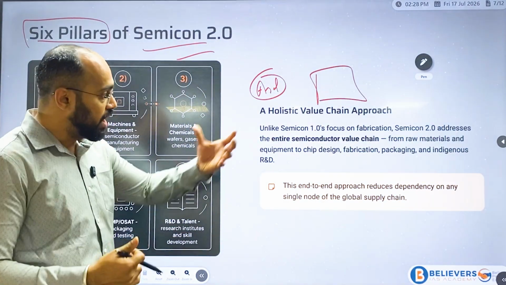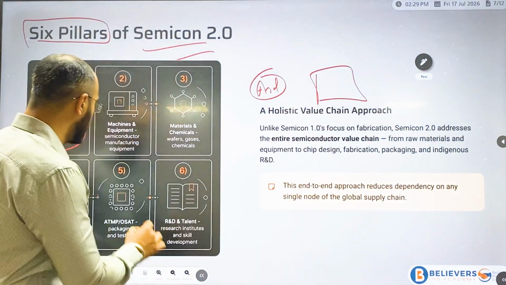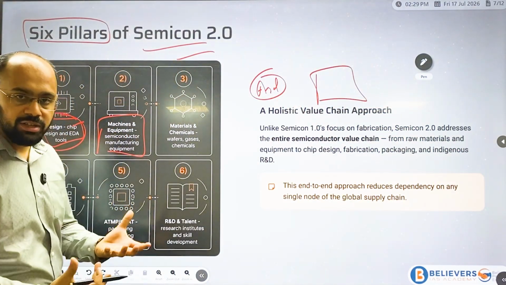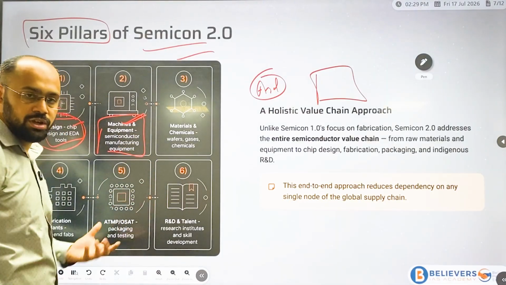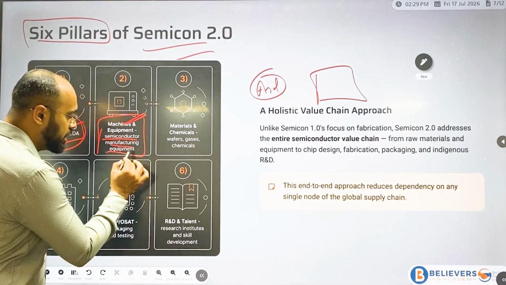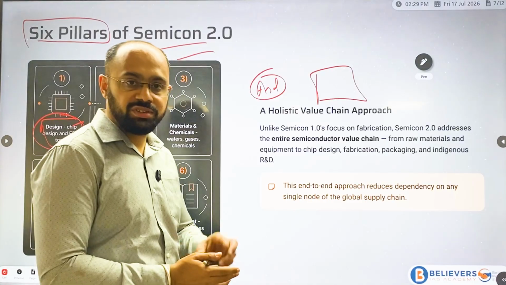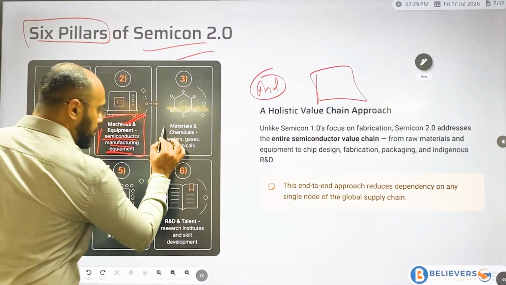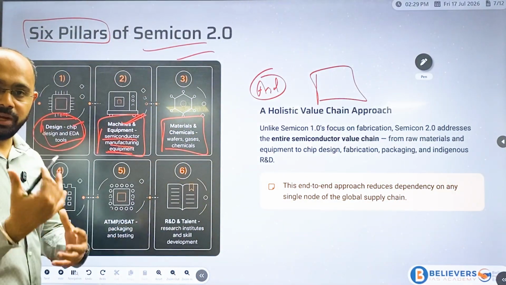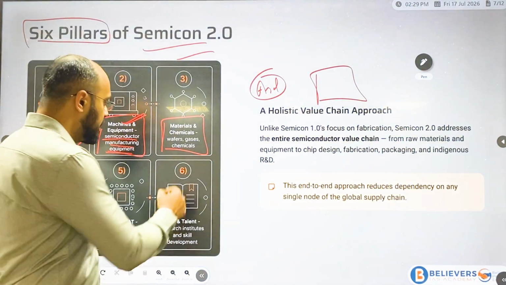And second, after the plan for your home, you will actually build it. So we need machineries and equipment. Semiconductor manufacturing equipment will be deployed. This is the second pillar. And materials. What materials are needed? All the materials will be provided, and incentives will be given for them.